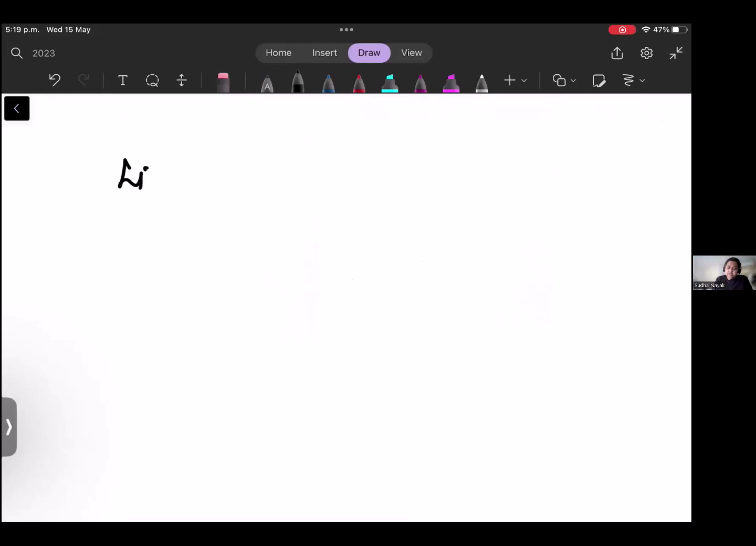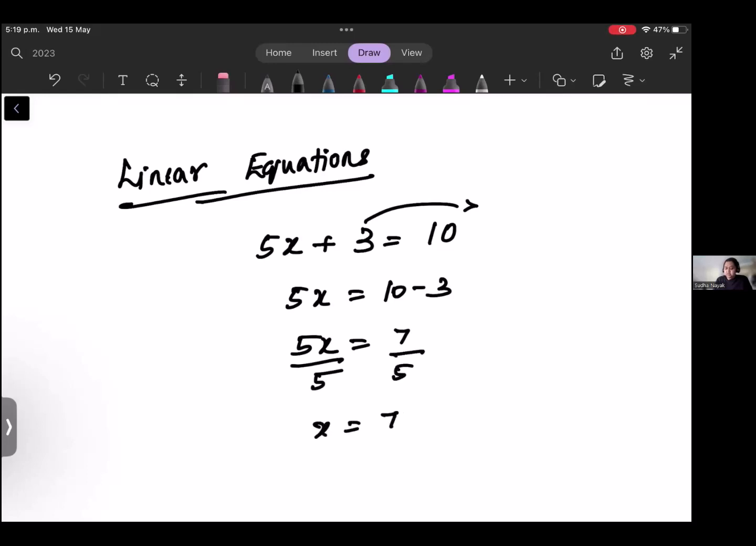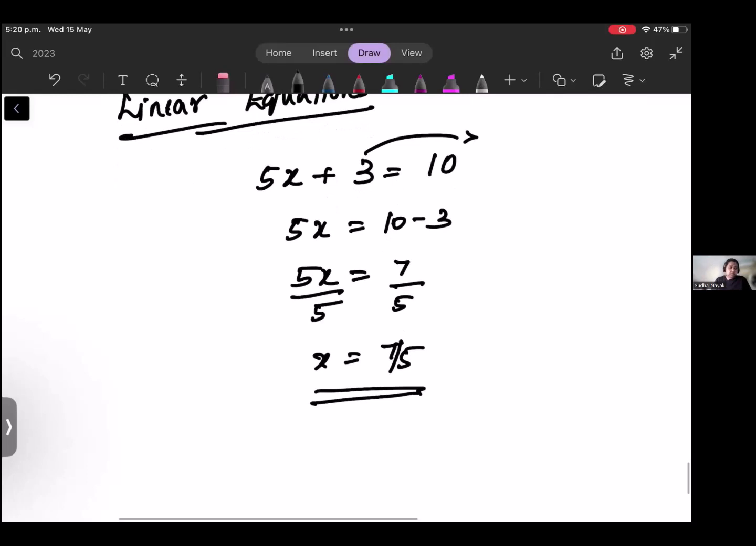Now we are moving on to linear equations. We all know how to solve a linear equation. 5x plus 3 is equal to 10. 5x is equal to, you bring this side, 10 minus 3. So 5x is equal to 7. Divide by 5, x is equal to 7/5. Okay. Remember, you can get decimal numbers, you can get fractions, all that is possible in your junior cert. You cannot expect that it will almost be a common number. Okay. So this is linear equation.